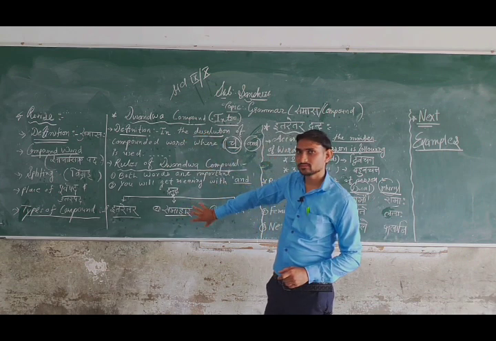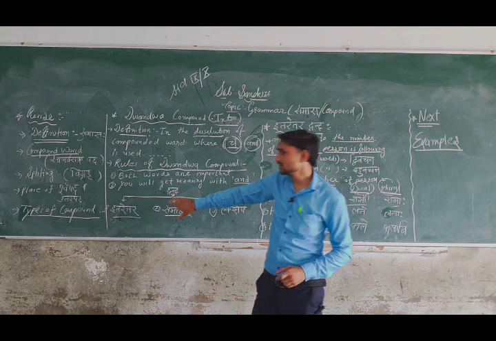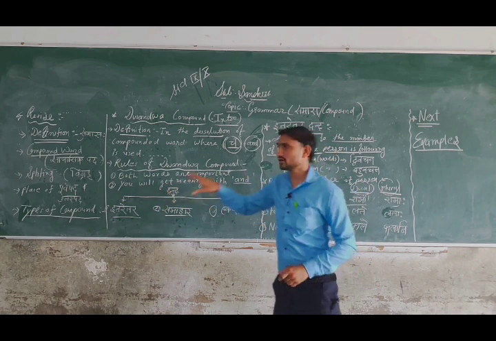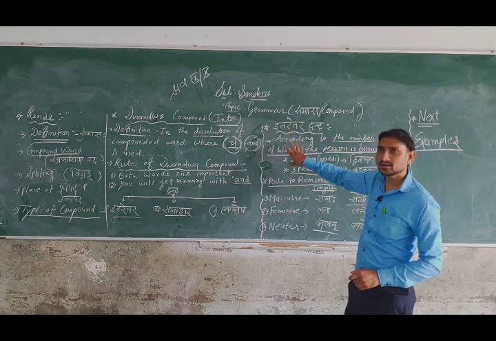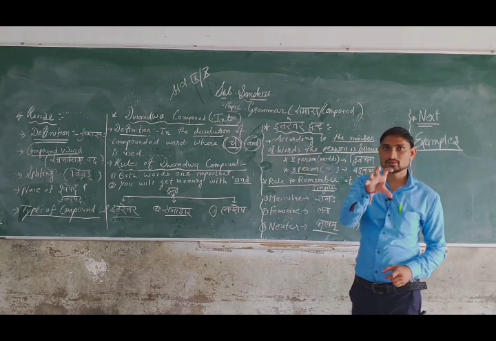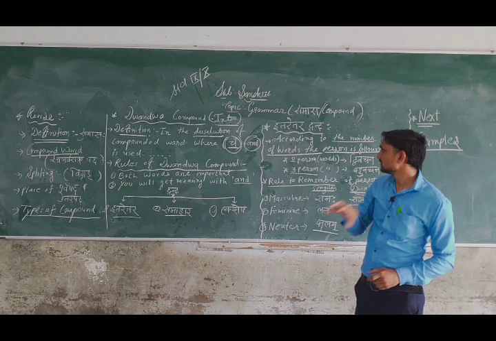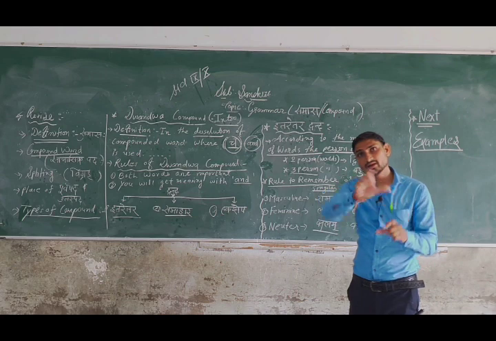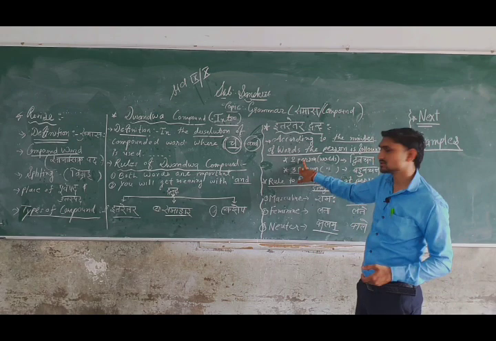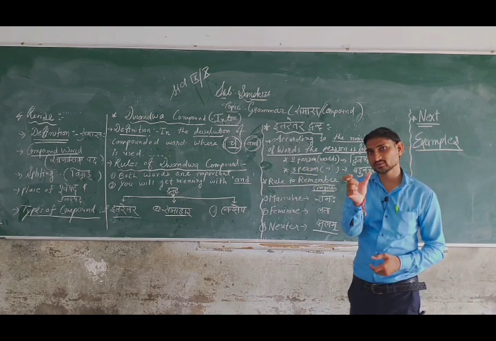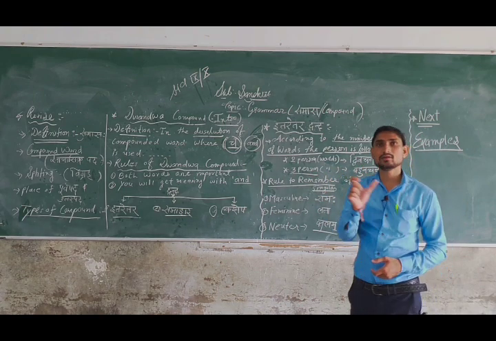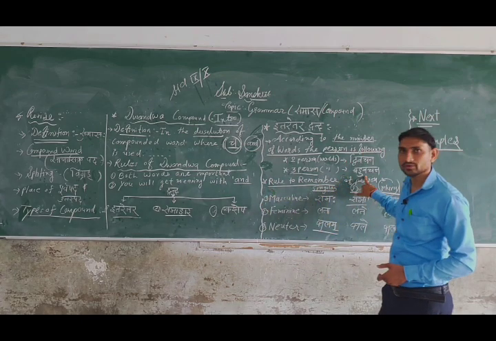And here I have given a diagram. How many types of Dvandva? Itaretara, Samahara and Ekashesha. First of all we have to get the intro of Itaretara Dvandva. What is Itaretara Dvandva? It follows the number of words. According to how many words are given in the example, that way we make the splitting, vigraha. If 2 words are given, Rama and Lakshmana, then dvivachan follows, and if 3, Rama, Lakshmana and Bharata are given, then bahuvachan.